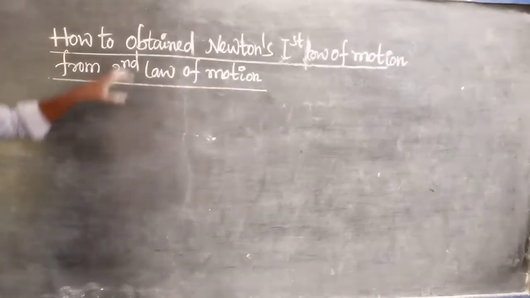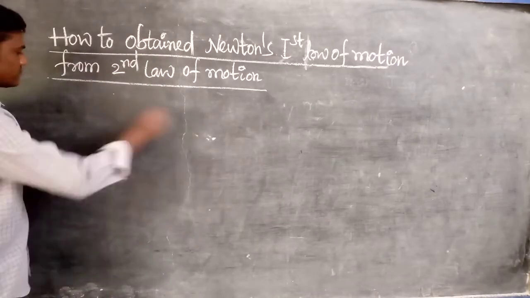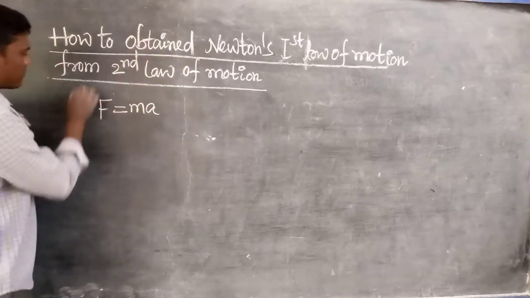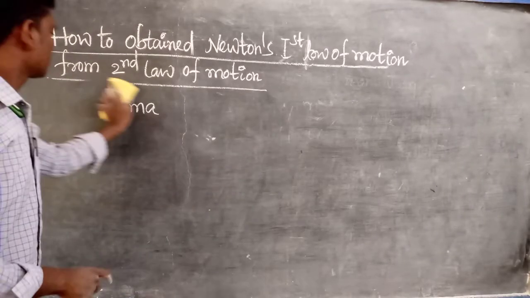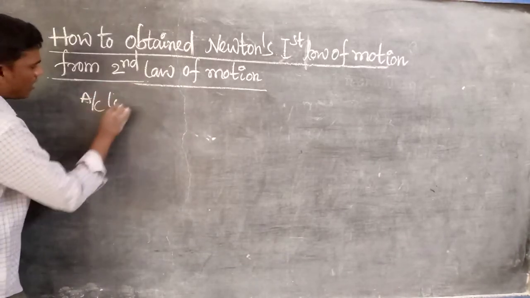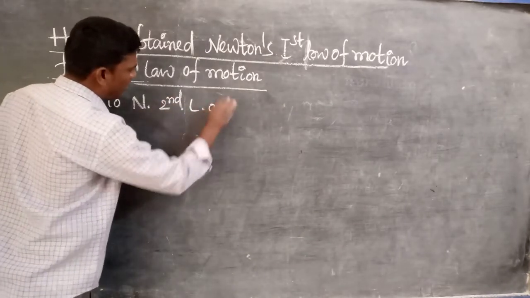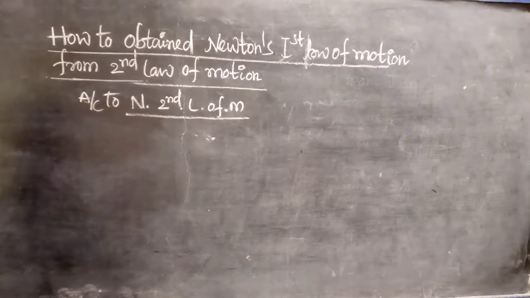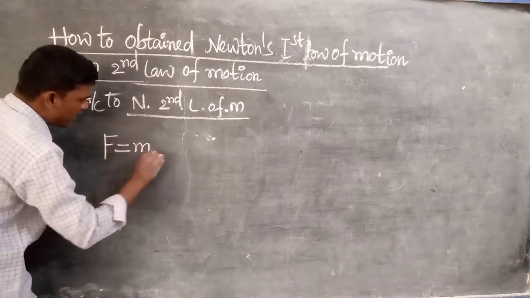But how can we obtain the first law from the second law? We know the second law: according to Newton's second law of motion, F is equal to ma.